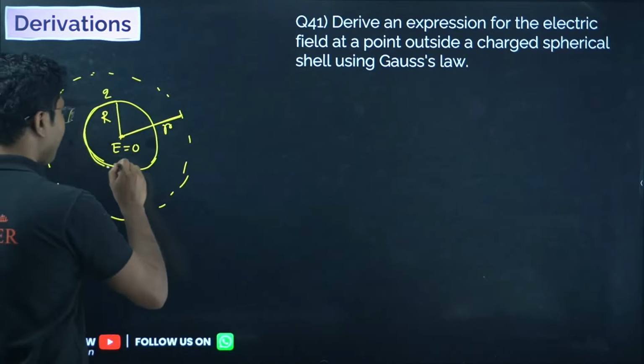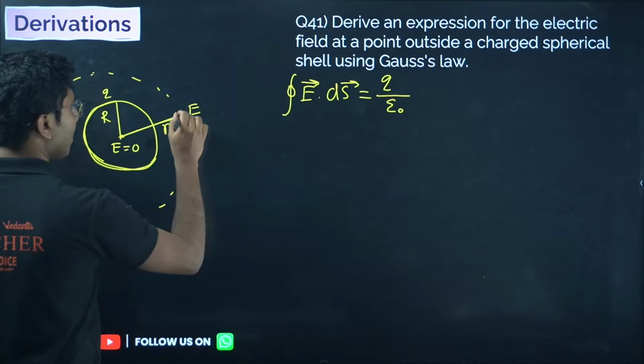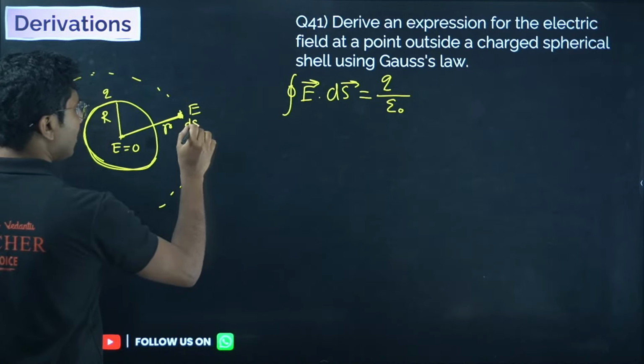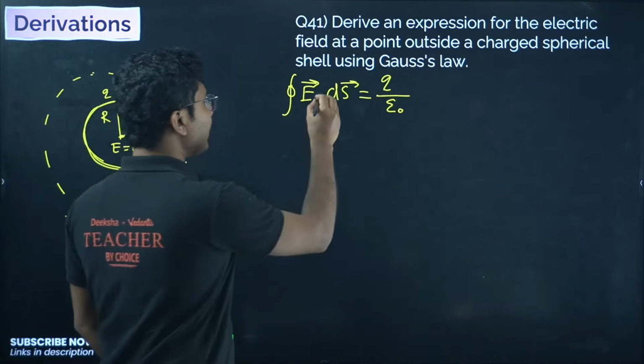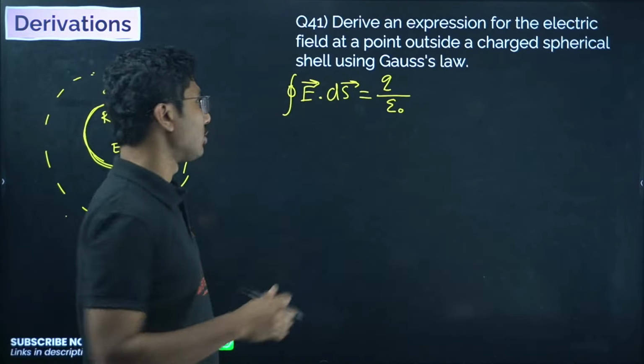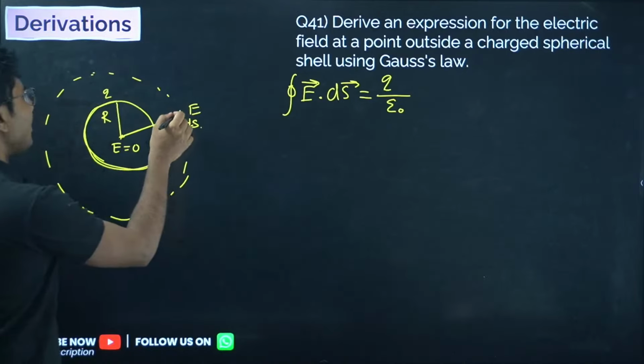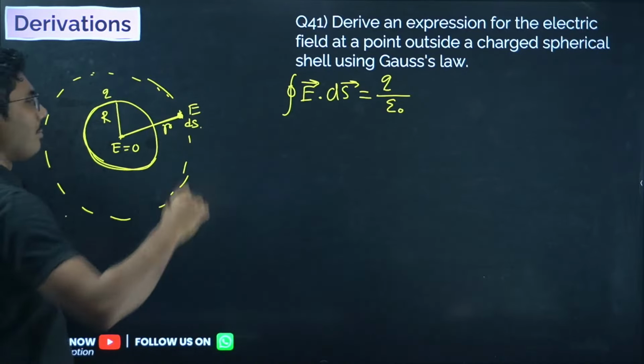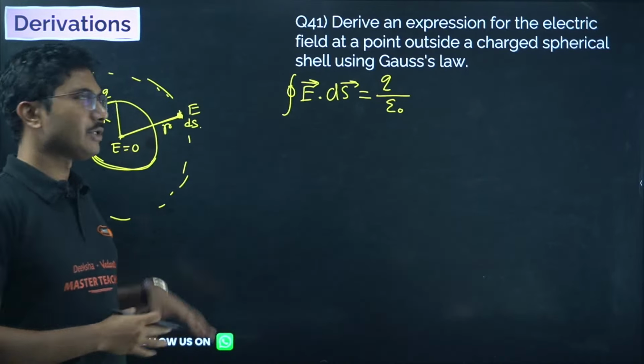Now what is Gauss's law? Gauss's law states that the closed integral of E dot ds equals charge enclosed divided by epsilon naught. Very simple. So the electric field at this point is, say, E. Take a small surface area ds. Then the closed integration of E dot ds is given by q by epsilon naught. Closed integration means if you start from here, after completing the entire thing you have to come back to the same point. The starting and ending points are the same. And it is a surface integration.